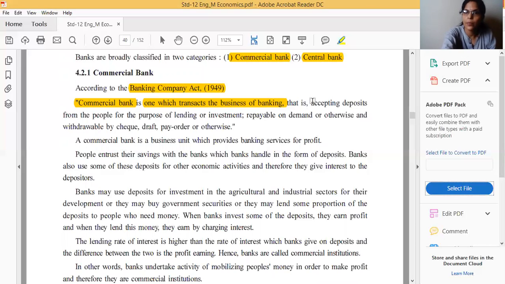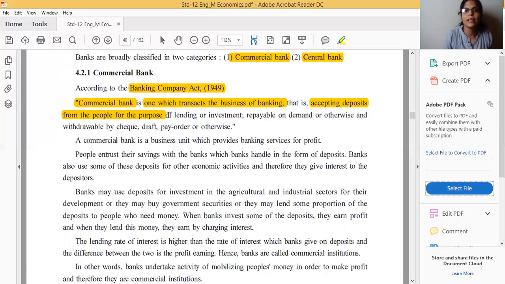That is accepting deposits from the people, for the purpose of lending money. Why will they accept the deposit? Whenever we borrow money from the bank, what do you think? Will the bank lend money from its own pocket? No. Whatever deposit has been accepted by the bank from any person, the same amount will be lent by the bank to any other person.